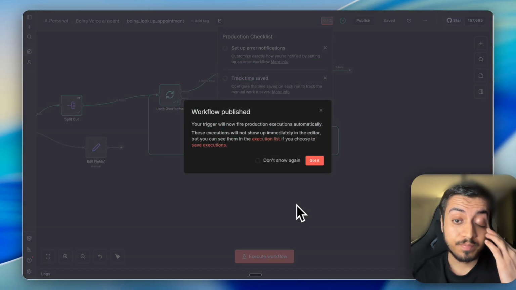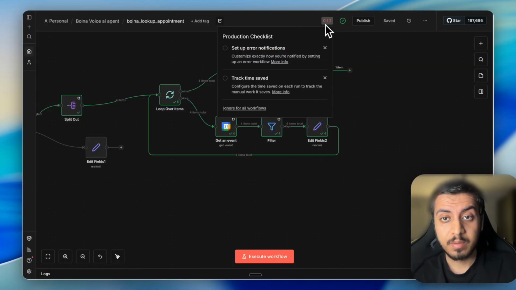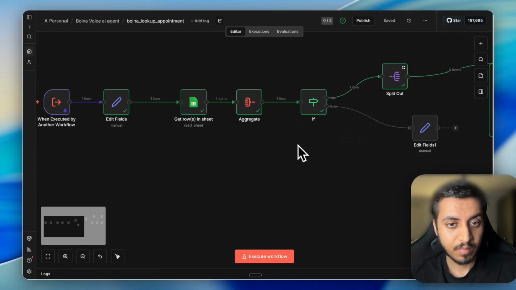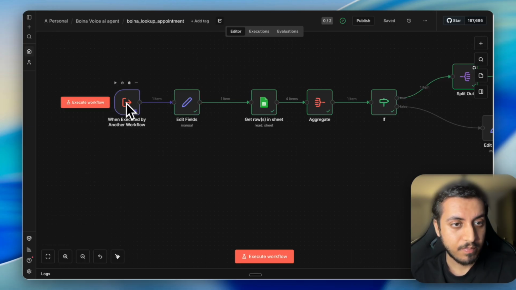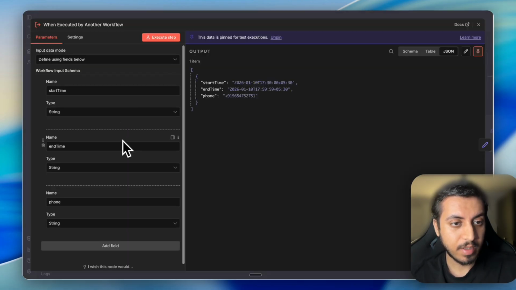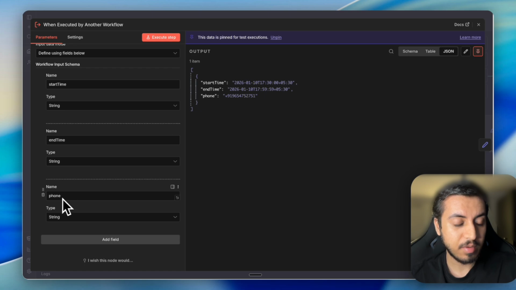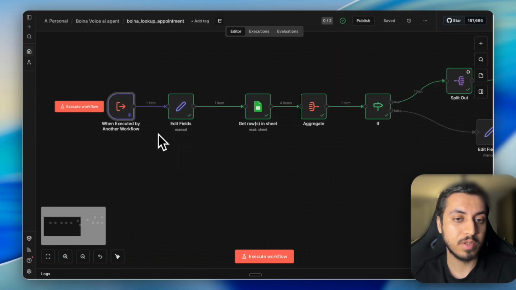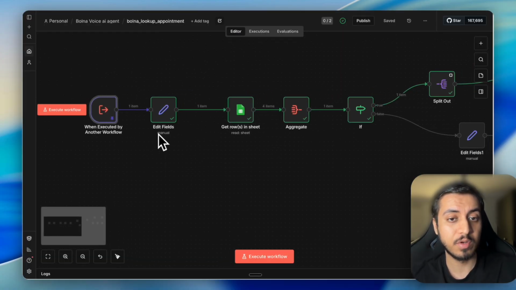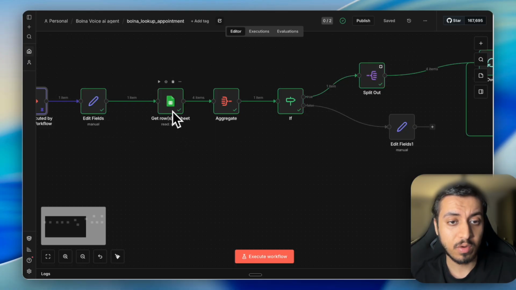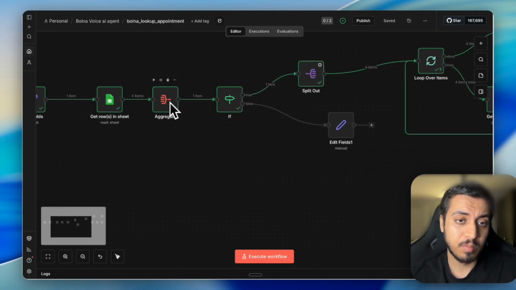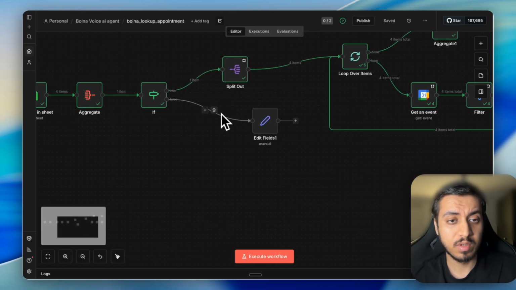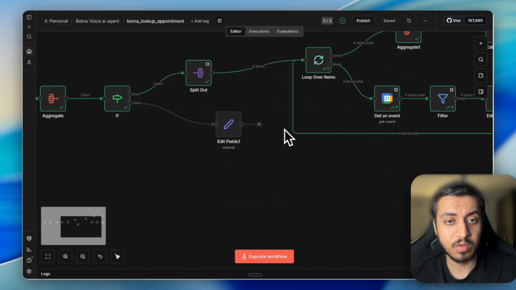Okay, so in lookup data, we will get input as start time, end time, and phone number. So start time is basically the current time, end time is let's say 2 weeks from now, and phone number. So it will check whether the user has an appointment for a specific duration of time. We will get all the rows. It can be multiple bookings as well. So we'll get all the rows. If no booking found, we'll simply return no booking found.